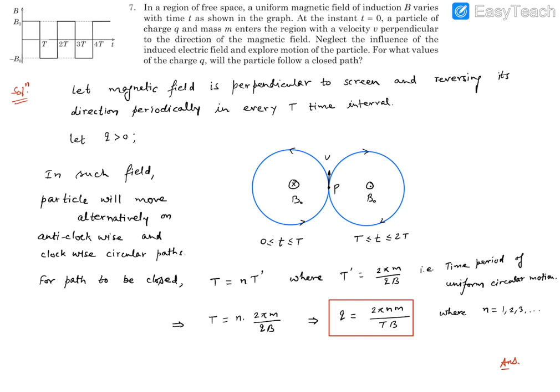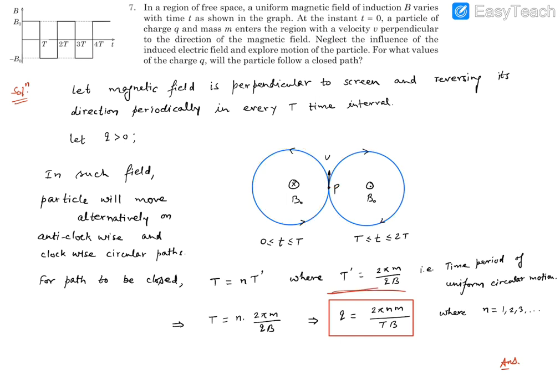This will ensure that the particle which started from P will be back at P after n number of rounds when the field switches its direction, so that this closed loop will continue to this closed loop, then from this closed loop it can shift to this closed loop, and the path will remain closed.